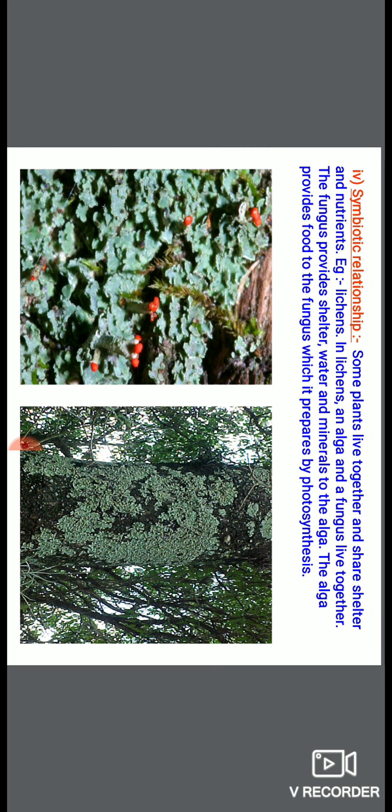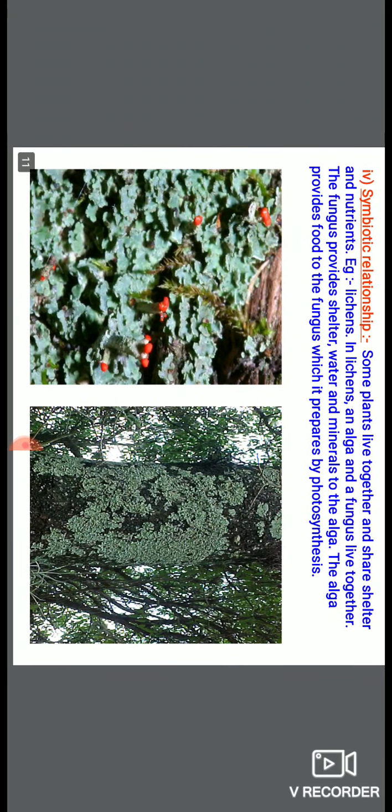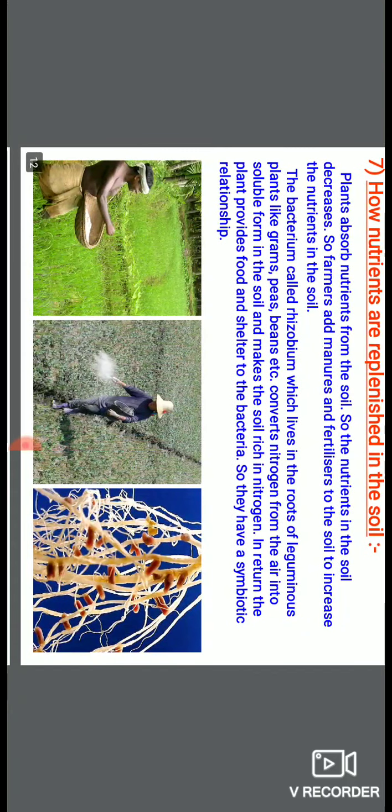It means the plant provides space in its roots for bacteria to live there and also provides food to the bacteria. And this bacteria in return provides the utilizable form of nitrogen to the plants by fixing it.